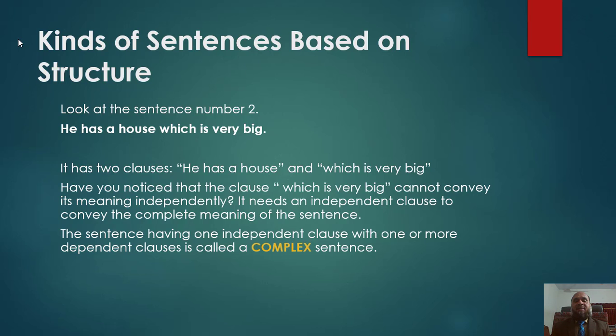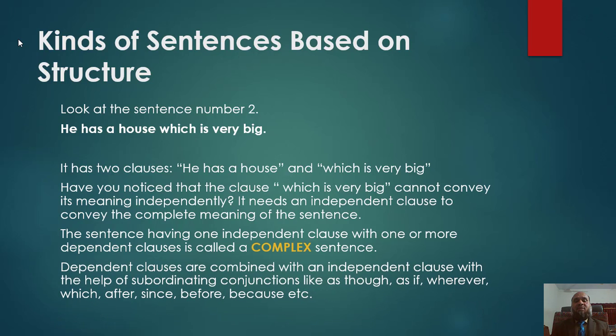It needs an independent clause to convey the complete meaning of the sentence. The sentence having one independent clause with one or more dependent clauses is called a complex sentence. So, sentence number 2 is a complex sentence because it has one independent clause, he has a house, and one dependent clause, which is very big.